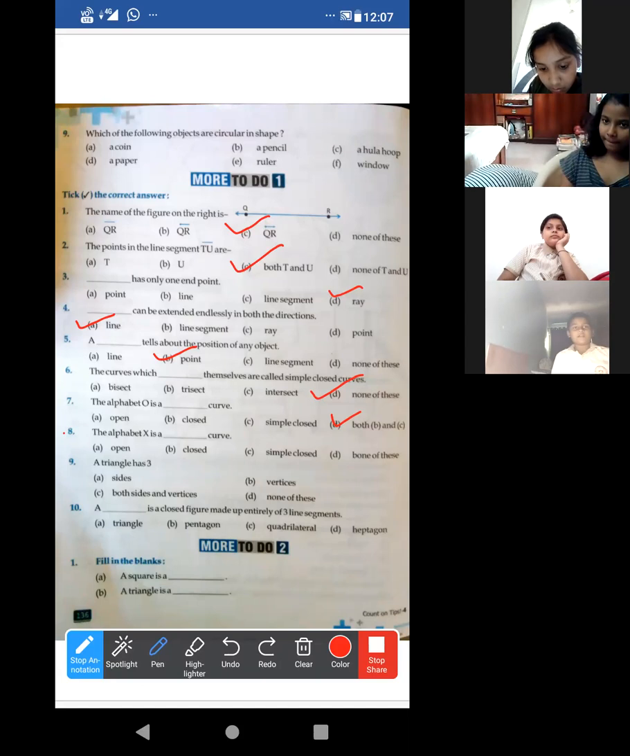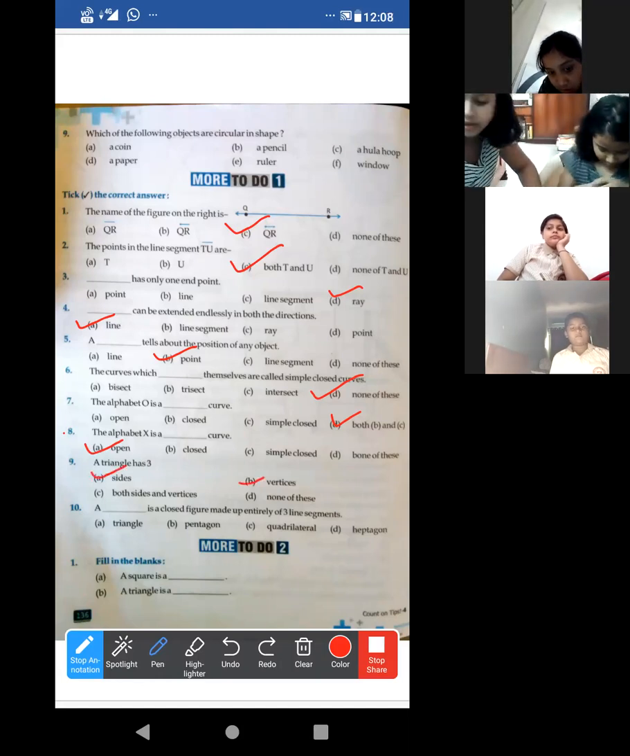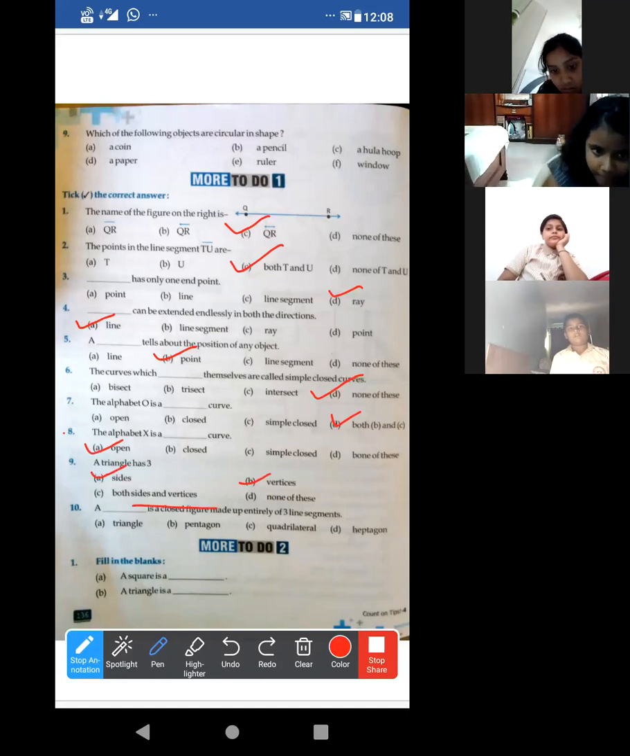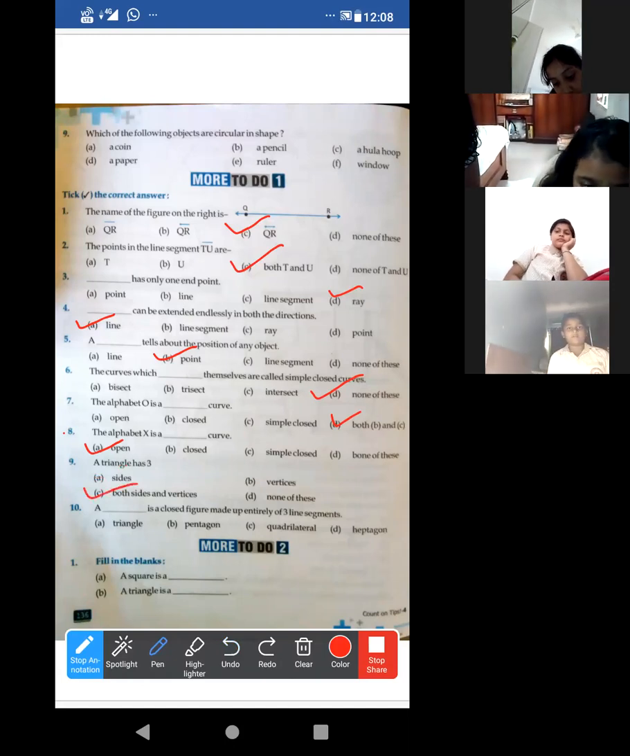Now the 8th one is done. Look, the 9th one. A triangle has 3 sides. Yes, correct. 3 vertices also correct. Both sides and vertices. Yes, actually that will be option C. Both, 3 sides and vertices. And 3 angles also.